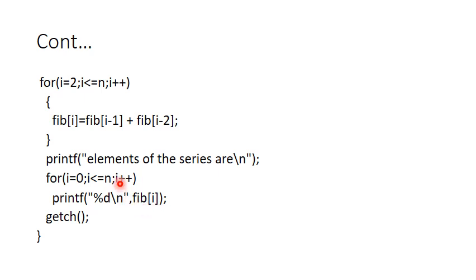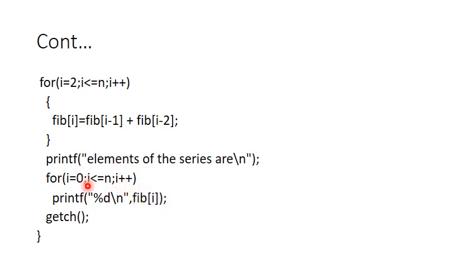Then the value of i gets incremented by 1. That is, i value will be 1. 1 is less than or equal to 10. The condition is true. Therefore, the element fib of 1 will be printed. Then fib of 2 will be printed, then 3, 4, 5, 6, 7, 8, 9, 10. All the elements will be printed.